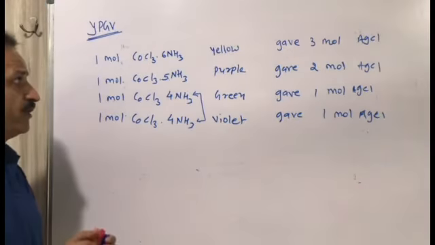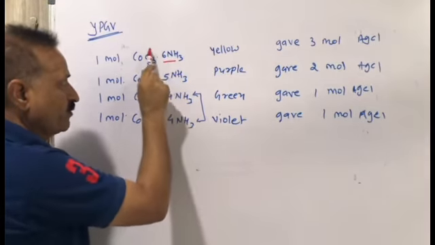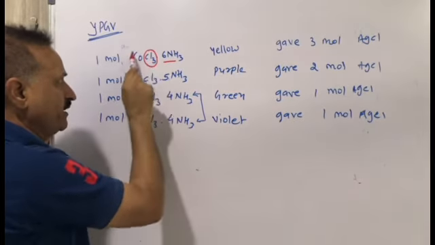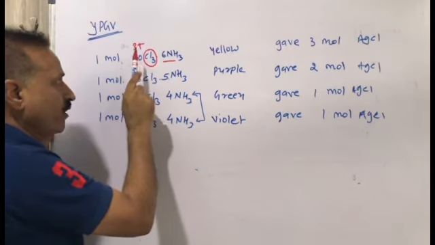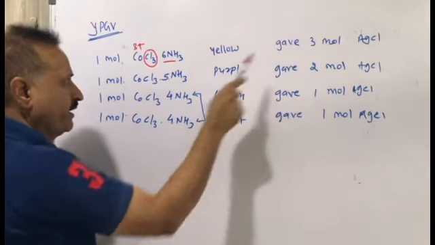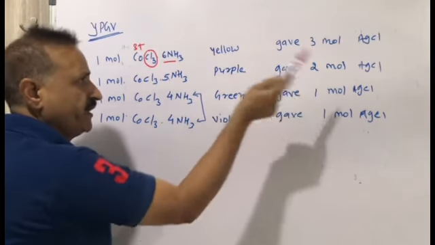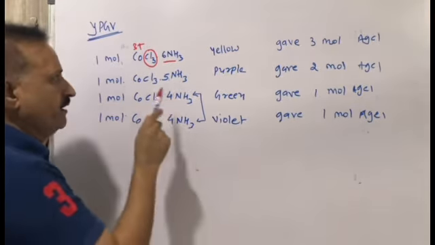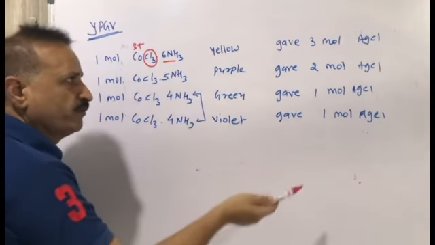So it is clear that if ammonia is 6, then the chloride is satisfied by the 3 plus cobalt, so 3 moles of chloride. Here with 5 ammonia, 1 is decreased, so we have 2 moles of AgCl, then 1 mole of AgCl, then 1 mole of AgCl.